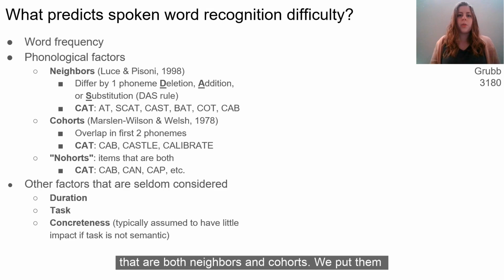Nohorts are words that are both neighbors and cohorts. We put them in a separate category to avoid overlap in the sets of neighbors and cohorts. Finally, we considered three other factors that are less often considered in studies of spoken word recognition: duration in milliseconds, task, lexical or semantic decision, and concreteness.